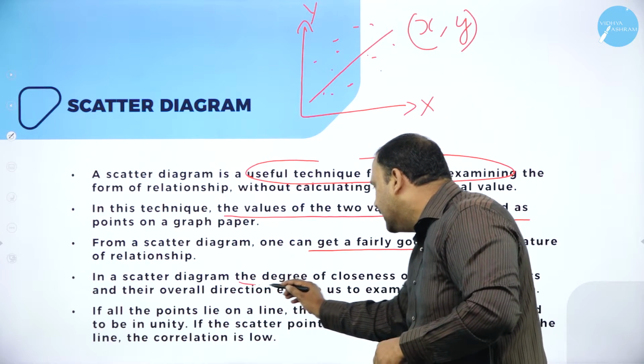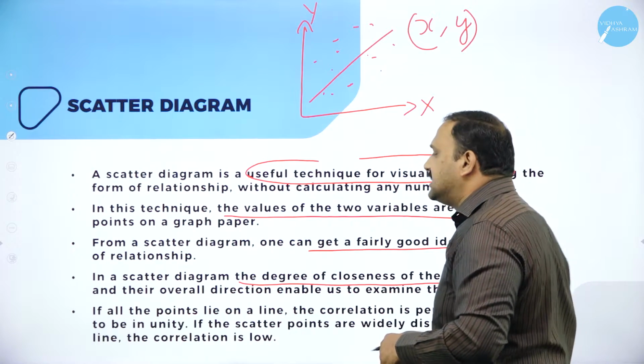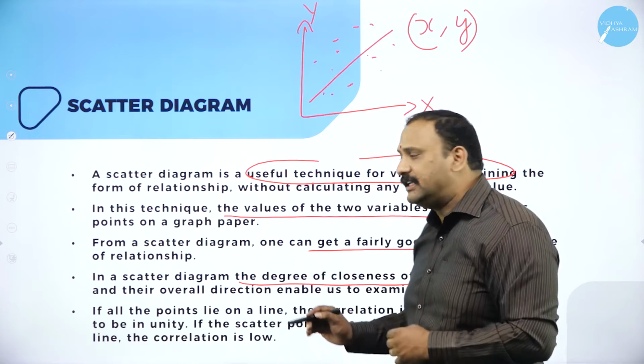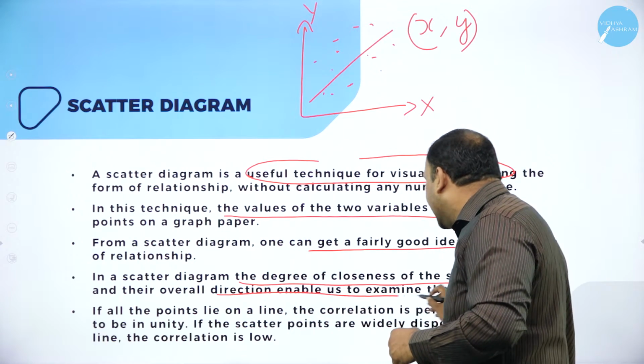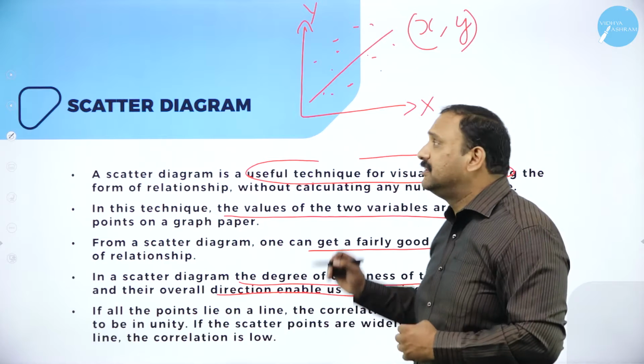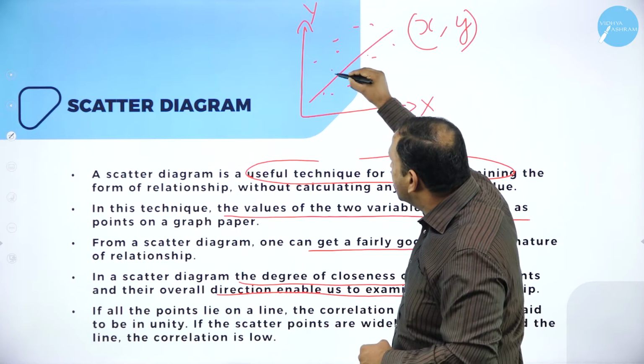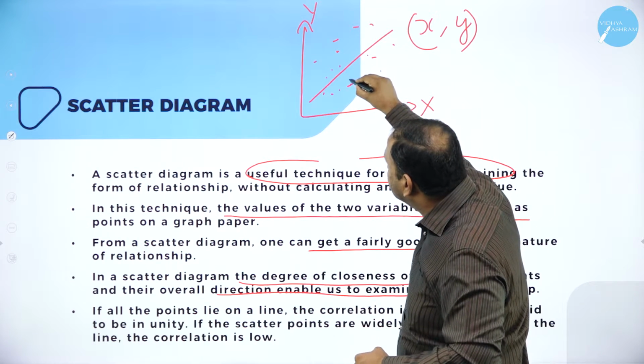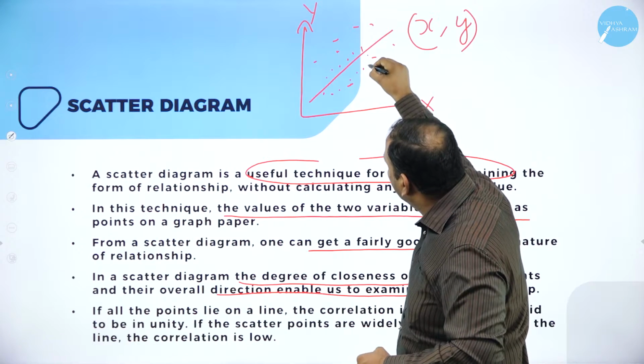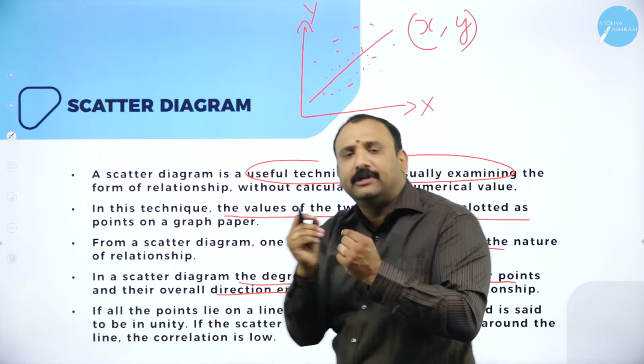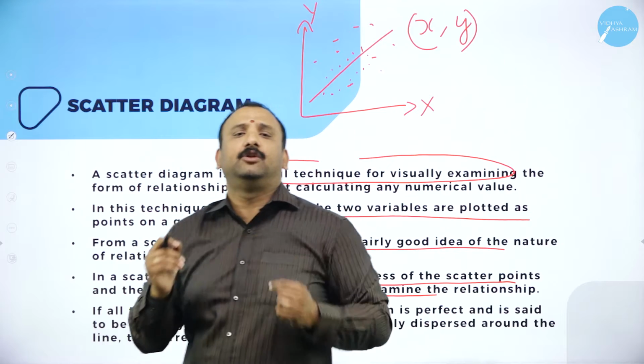In a scatter diagram, the degree of closeness of the scatter points will tell you the overall direction, enabling us to examine the correlation. So the closer the values are like this, the more highly correlated they are. They are highly linked to each other.